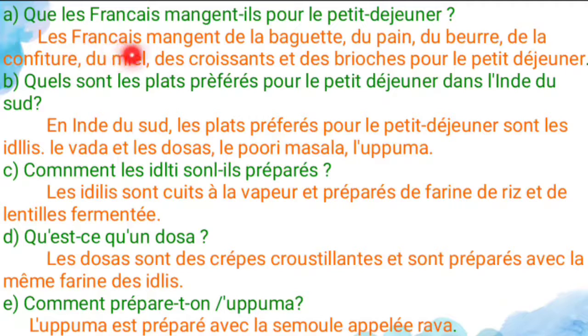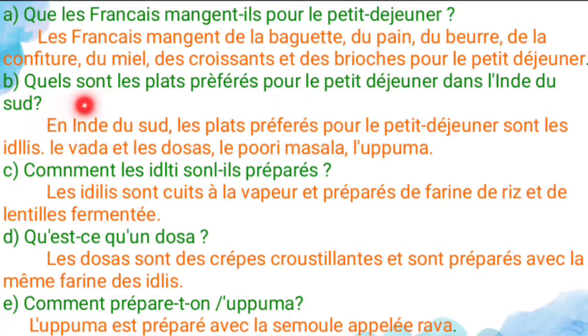Les Français mangent de la baguette. French people, they used to eat the baguette, that is a long French bread, du pain bread, and du beurre butter, and de la confiture jam, and du miel honey, and the croissants, a type of bread, and the bruschettas pour le petit déjeuner. So these are what they used to eat for the breakfast.